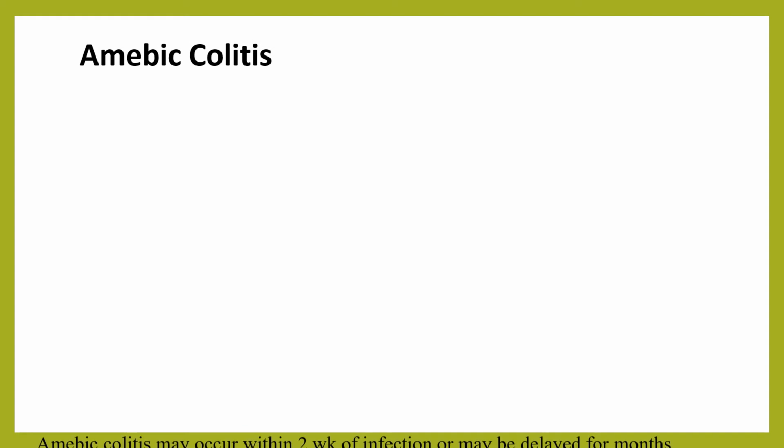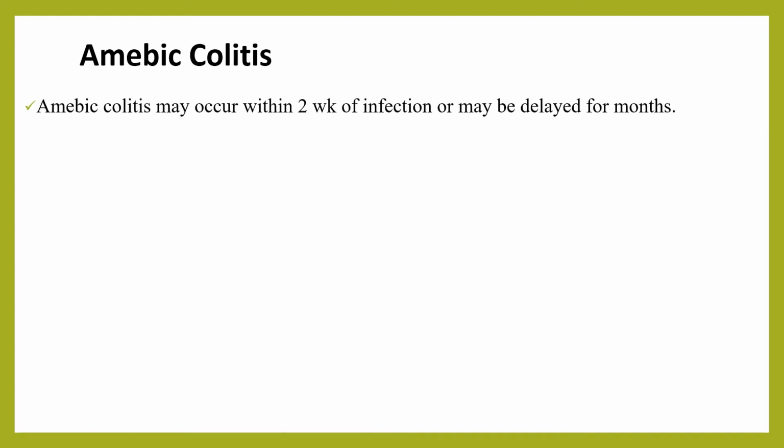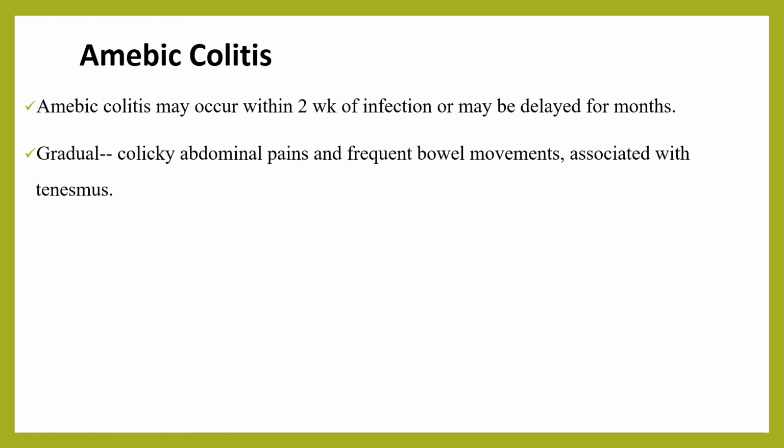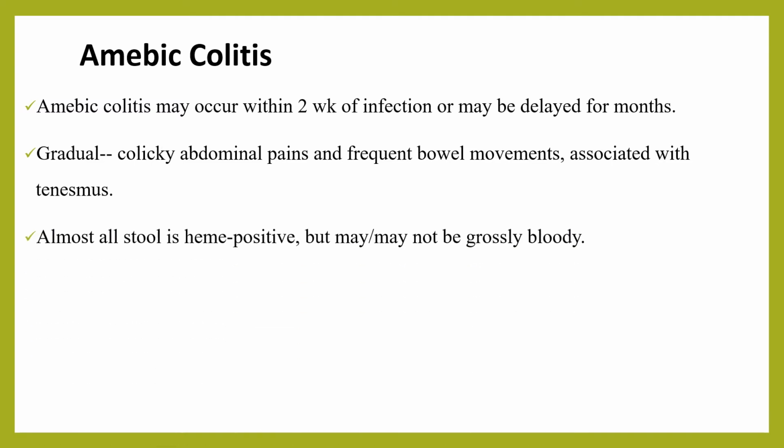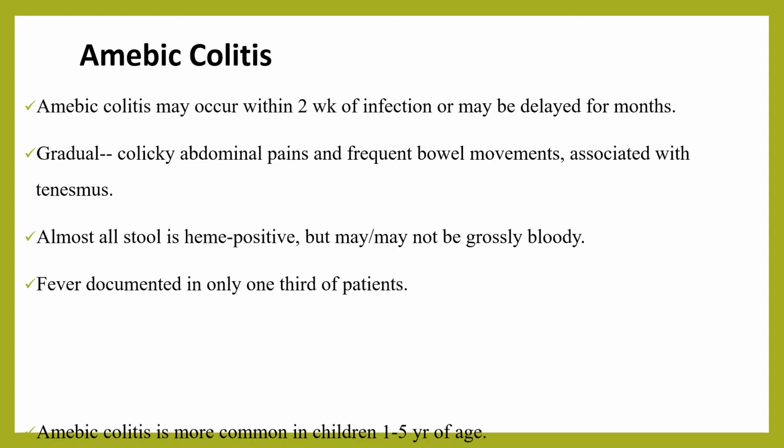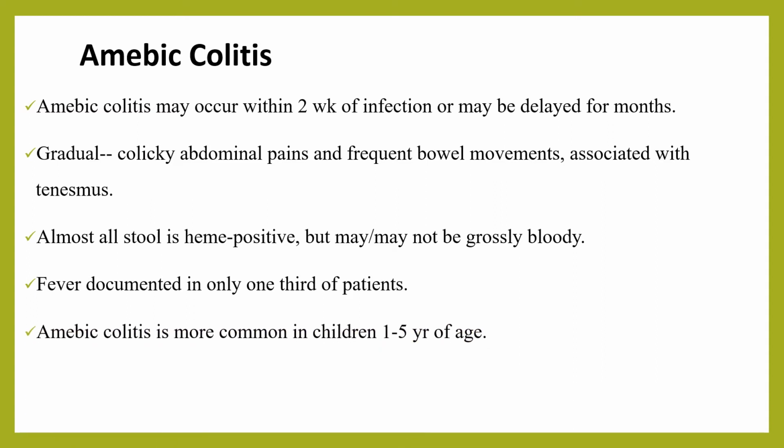More than 90% of amoeba cases are asymptomatic, whereas around 10% might have amebic colitis or amebic liver abscess. Amebic colitis may occur within 2 weeks of infection, or it might be delayed for months. The symptoms are gradual onset of colicky abdominal pain and frequent bowel movements, 6 to 8 times per day, associated with tenesmus. Almost all stool is heme positive, but there might or might not be grossly bloody stool. Fever is documented in only one-third of patients. Amebic colitis is more common in children 1 to 5 years of age, but it can occur at any age.